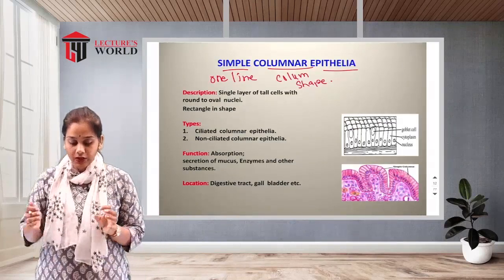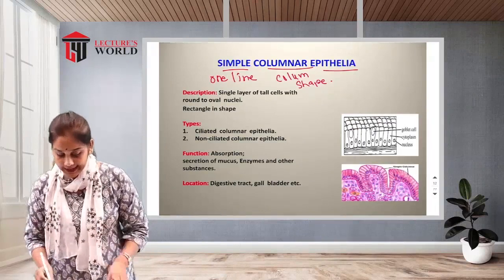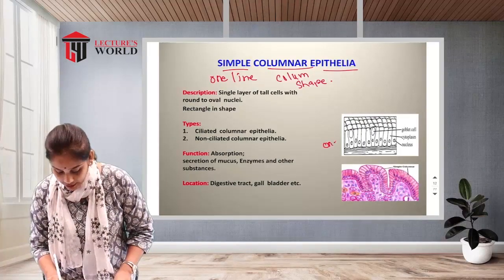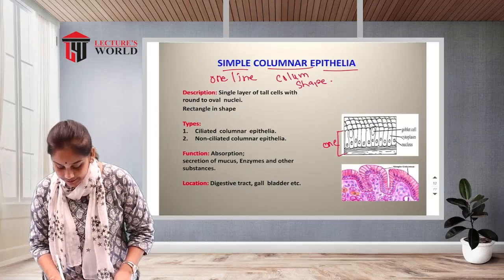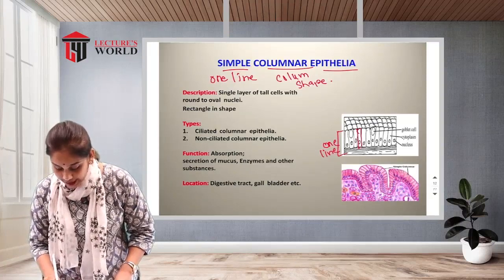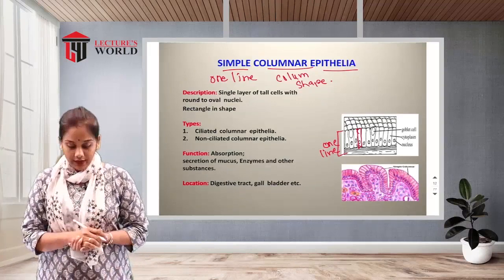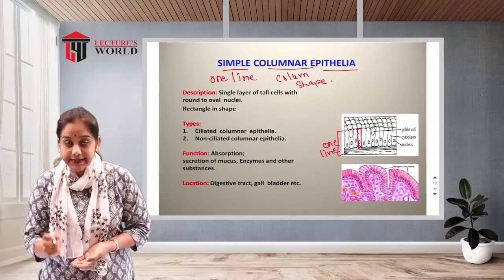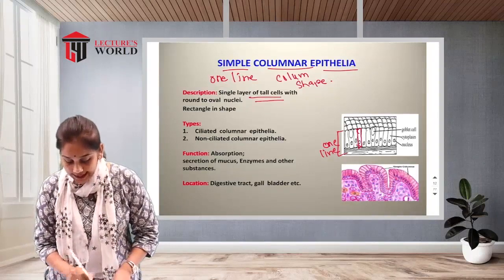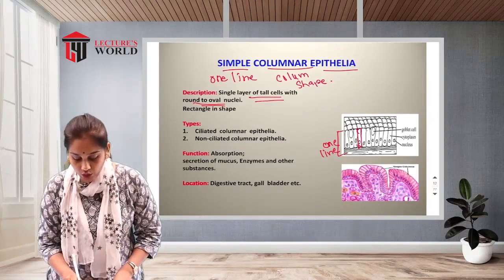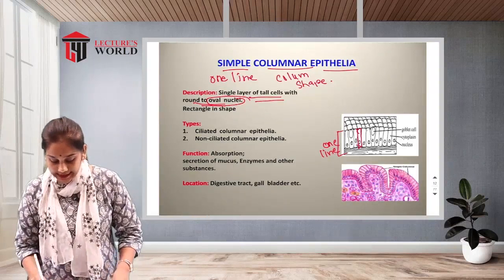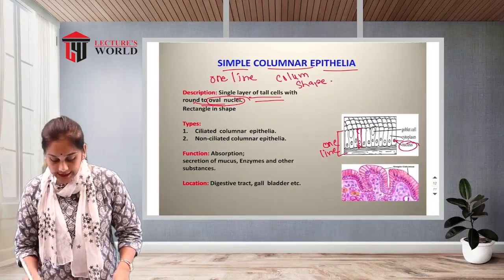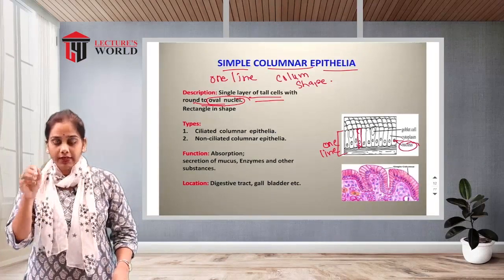So simple columnar epithelia means there is one line of cells with a column-like shape. As an introduction, it is a single layer of tall cells with round to oval nuclei. See, this is the nucleus, located in the columnar cells.